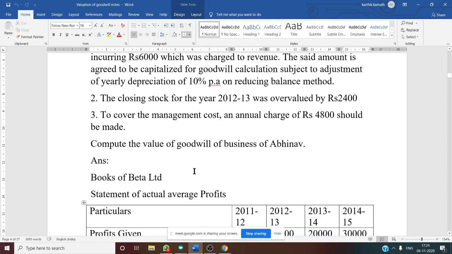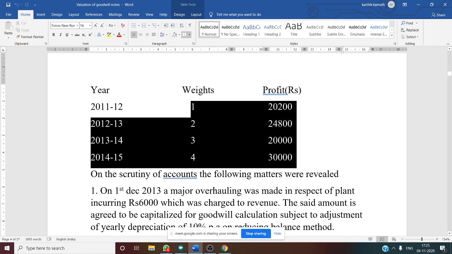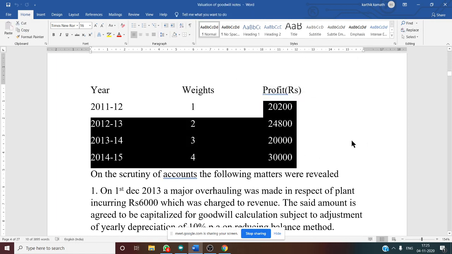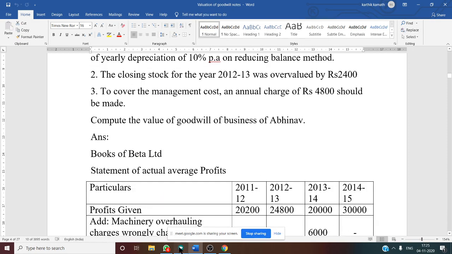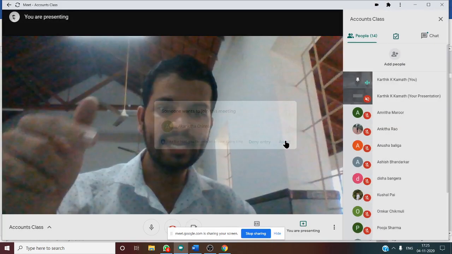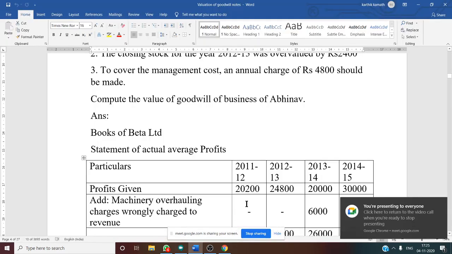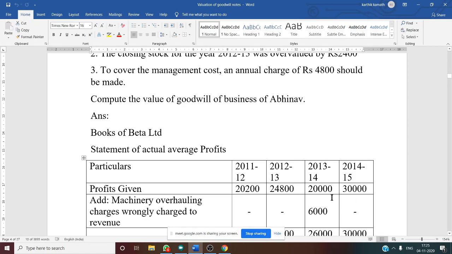This profit given is mentioned in the problem. You are going to write 20,200, 24,800, 20,000 and 30,000 for the respective years. So we have written profit given: 20,200 for 2011-12, 24,800 for 2012-13, 20,000 for 2013-14, 30,000 for 2014-15.